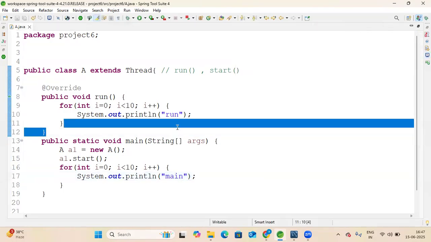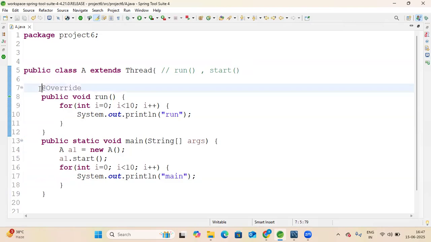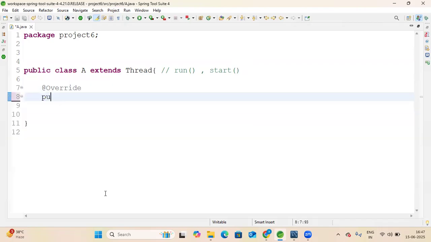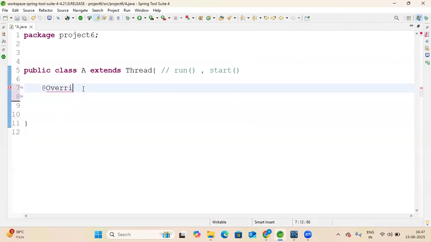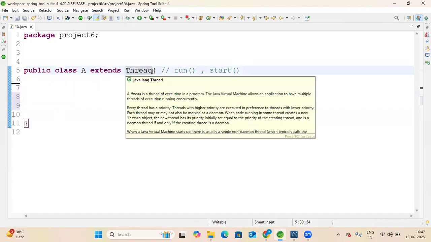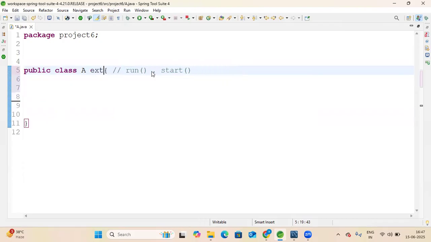Now I will show you how to create the thread with the help of the Runnable interface. For Runnable, it is only an interface, so we have to use implements Runnable. It has only the run method.